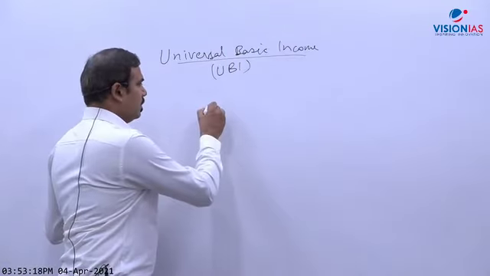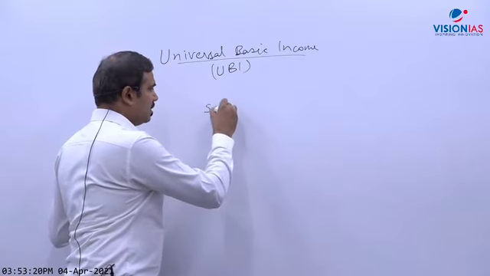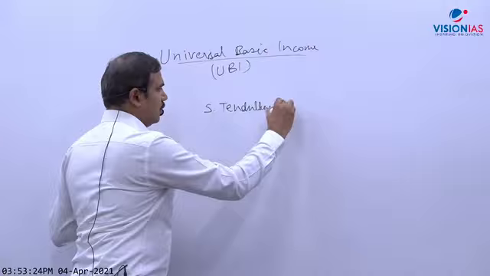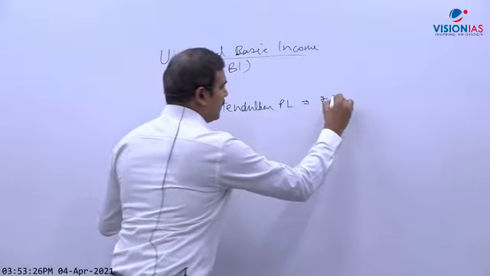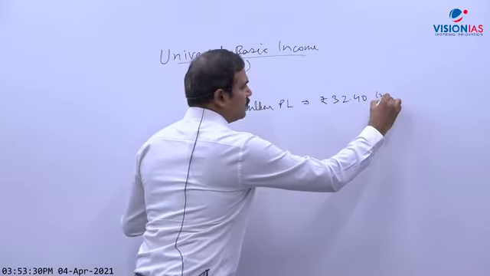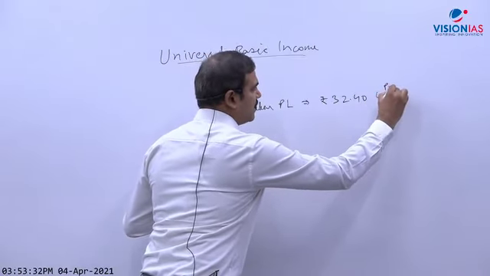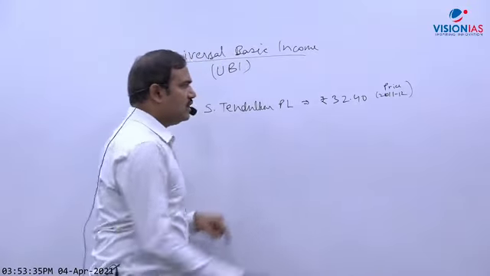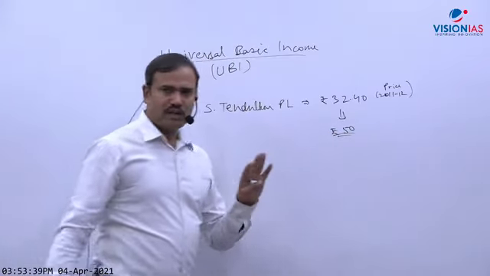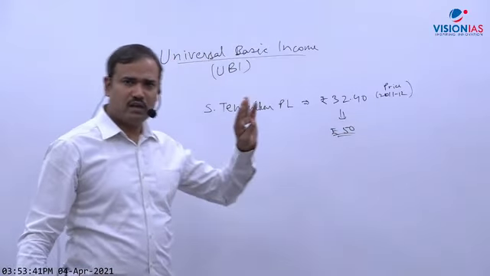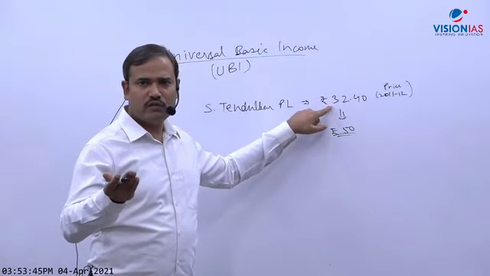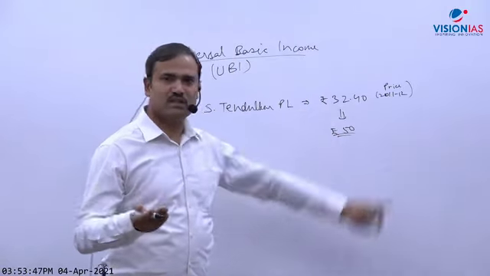They said, if we take the Professor S. Tendulkar poverty line, how much rupees was that? Rupees 32.40 paisa, I gave you the data, but that was of 2011-12, prices of 11-12. If you see now, it will be about 50 rupees. Right now inflation cumulative is around 58 or 59% till now. So if you increase by 58 or 59%, you will get around 50 rupees now.